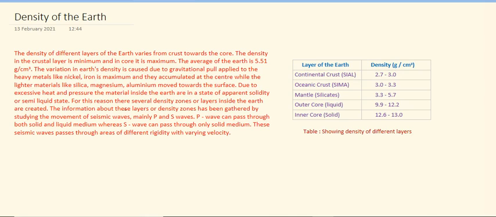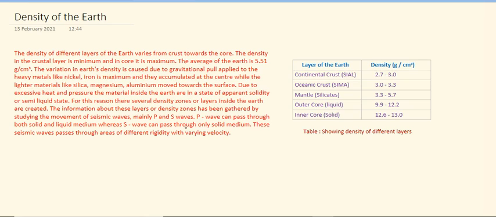So due to the excessive heat and pressure, the materials inside the earth are in a state of apparent solidity. They are not very solid in nature, nor are they liquid in nature. They are in a semi-liquid state. For this reason, several density zones or layers inside the earth are created.